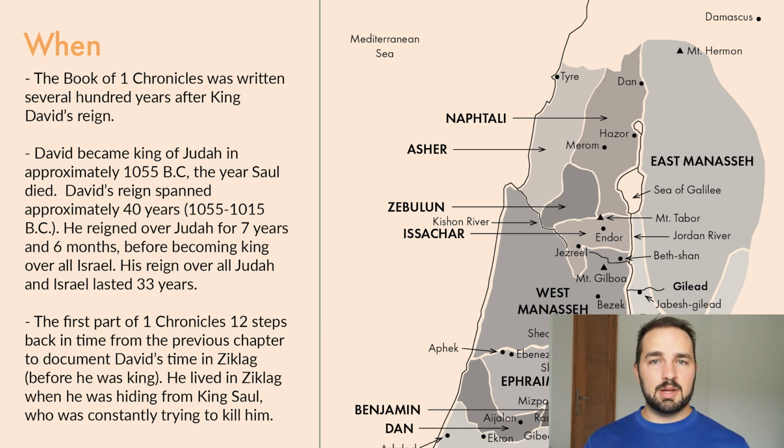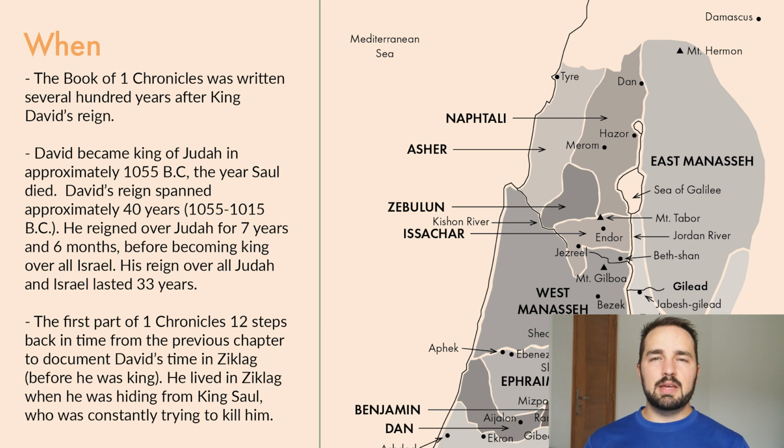Now, as we mentioned several times, the book of 1 Chronicles was written several hundred years after the life of David, but it documents the life of David, particularly the reign of David, a little bit before that. But David's reign lasted from about 1055 to 1015 BC. Now, chapter 12 is going to take a step back in time from the previous chapter.